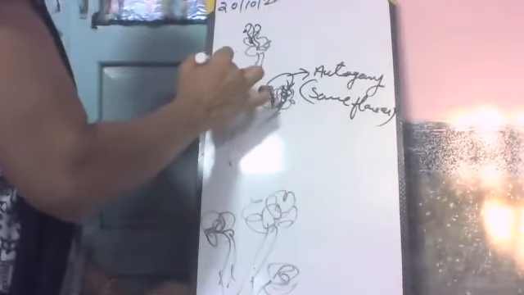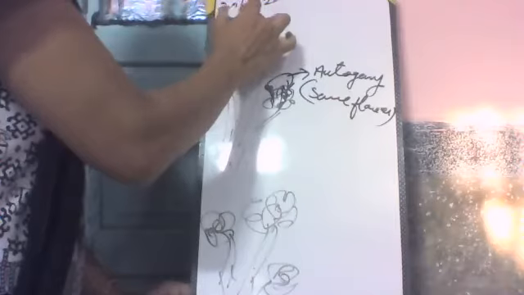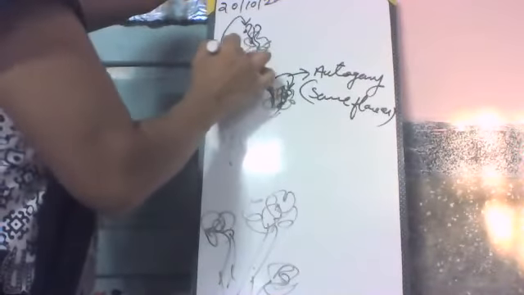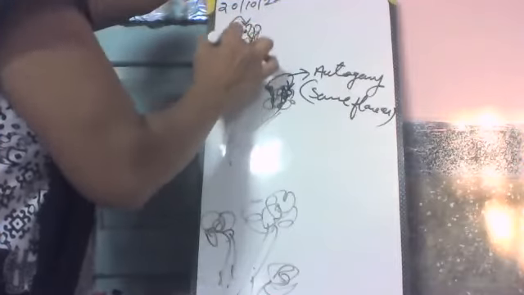Then what is geitonogamy? It means here is a stigma and there is an anther. The pollen grains reach from one flower to the stigma of the other flower. There is a stamen, pollen grains. These reach to the stigma of the same plant. This type of pollination is known as geitonogamy.